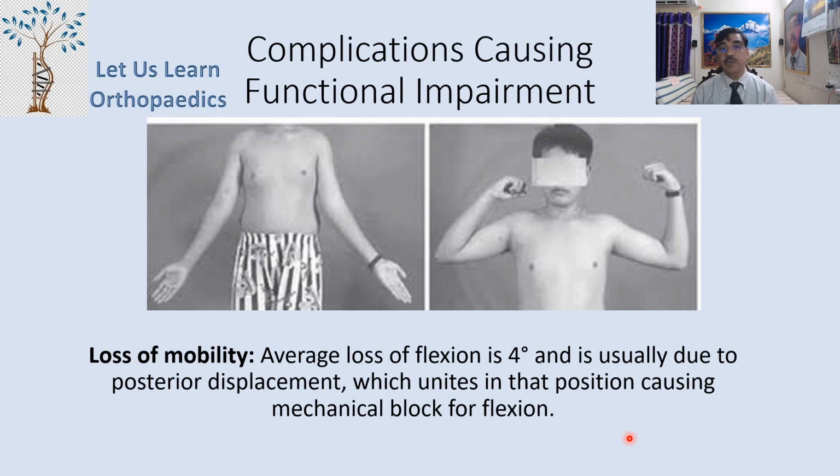Then there could be loss of mobility. Average loss of flexion is 4 degrees, and it is usually due to the posterior displacement which unites in that position, causing a mechanical block to flexion. Now you can see the right elbow is completely flexing here, but there is some flexion lag on the left side because of the fracture.